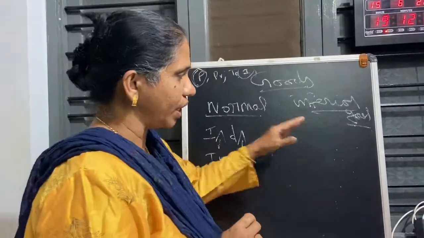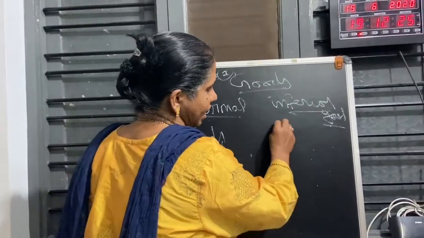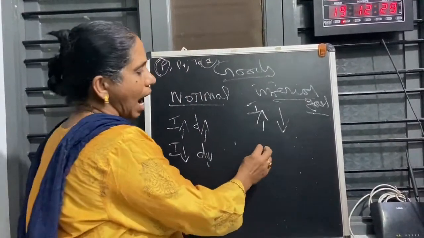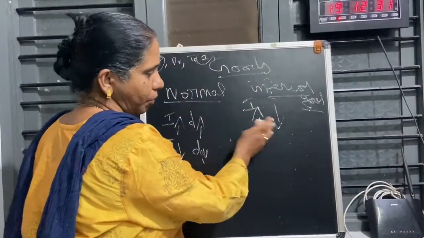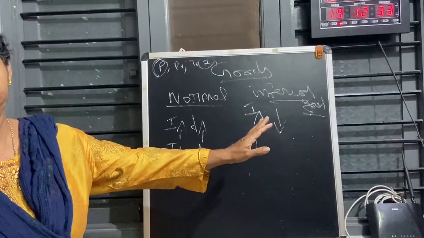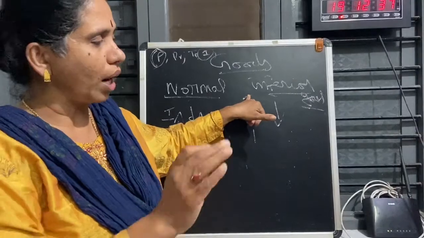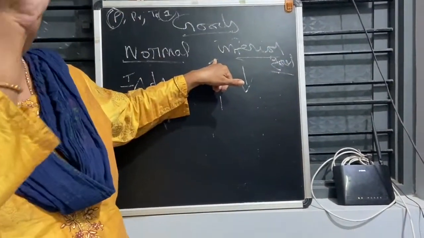So what will happen here? For inferior goods, as income increases, the demand for that particular good will decrease. So this is opposite. This is the opposite direction. I think you will understand, no? If income increases, definitely you will not buy those goods. Demand for those goods will decrease.